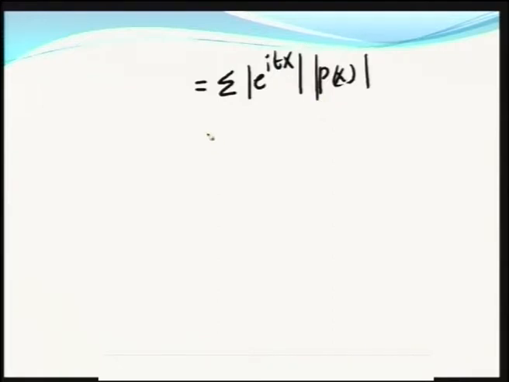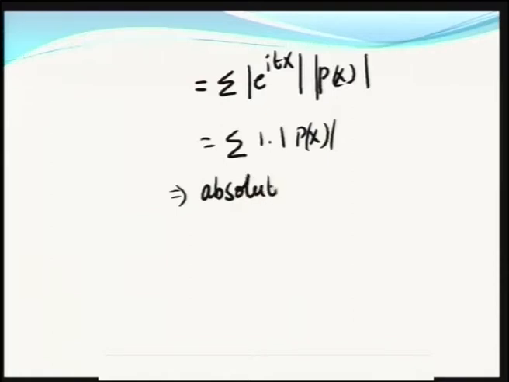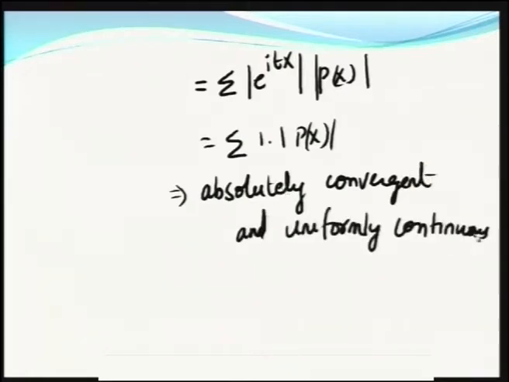Hence you get summation of modulus of e power i t x, which is 1, into modulus of p of x. This says that the series is absolutely convergent, and therefore we have uniform continuity.